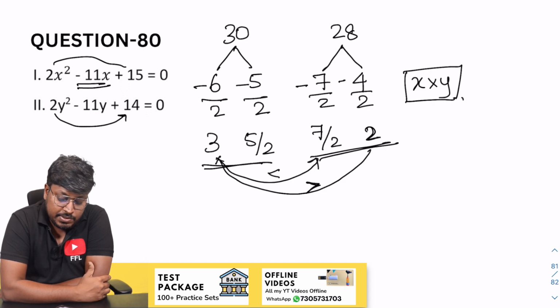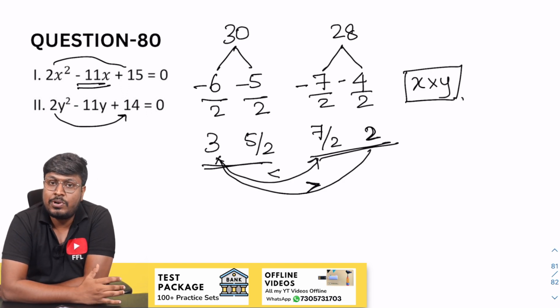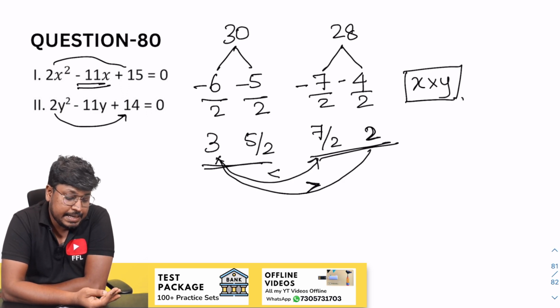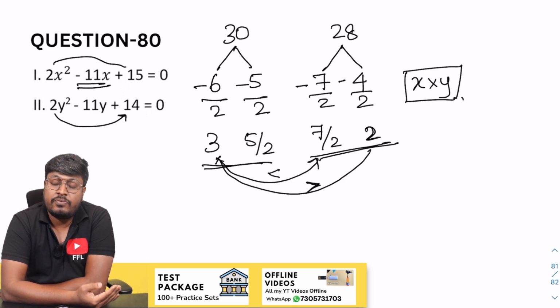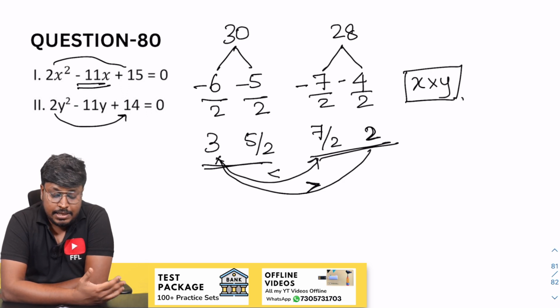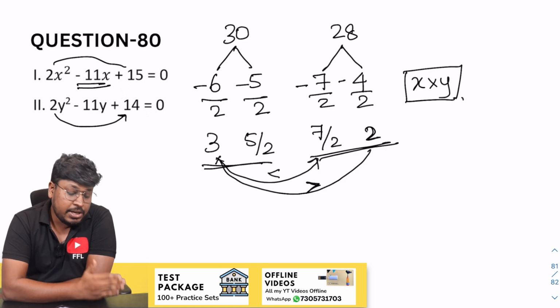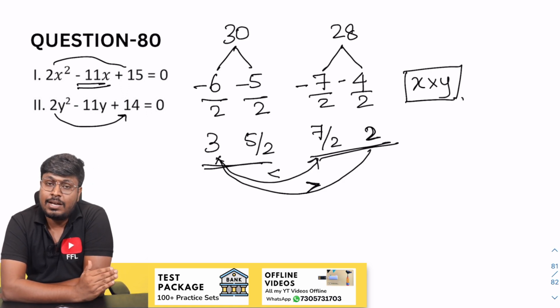Again, equations are one of the most important topics for SBI PO, IBPS PO, SBI Clerk, RRB PO. For most of the PO exams, in the prelims and even in the mains exam, equations and approximation are important.